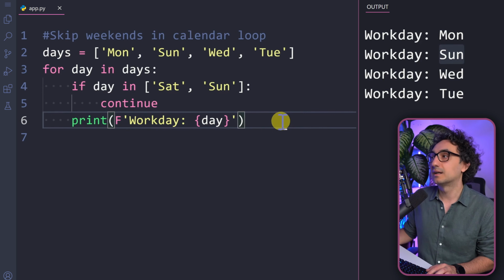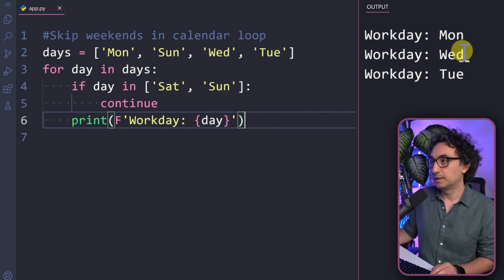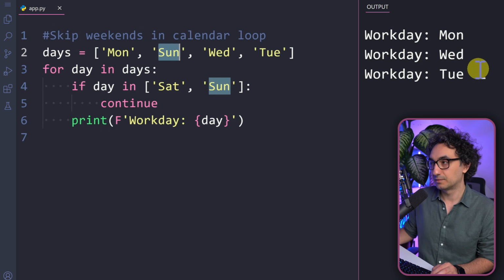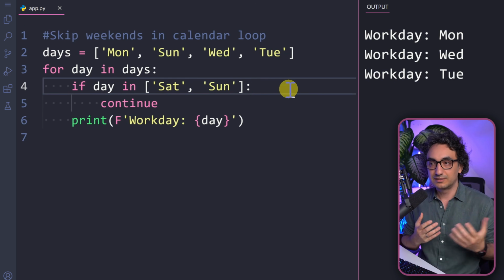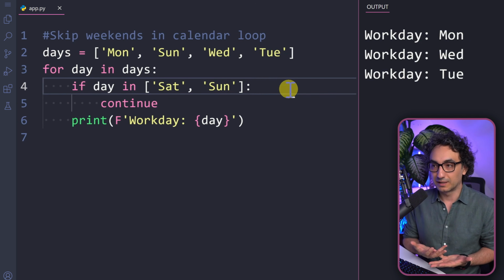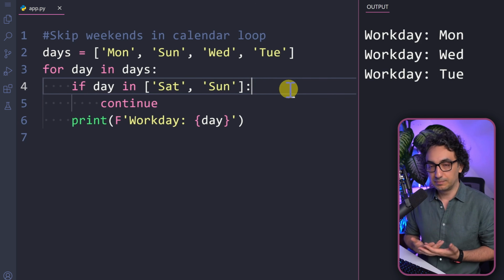So let's try this out and execute. You can see we have Monday, Wednesday, and Tuesday, but the Sunday is not in the output, and that's because it is fulfilling our condition here. So as you can see, it's very simple. Why I decided for the continue, because I just want to skip, I don't want to stop.